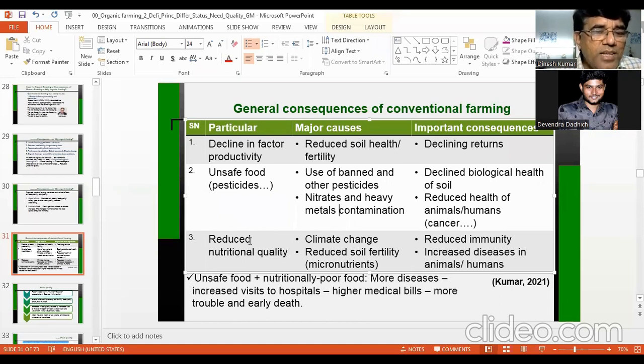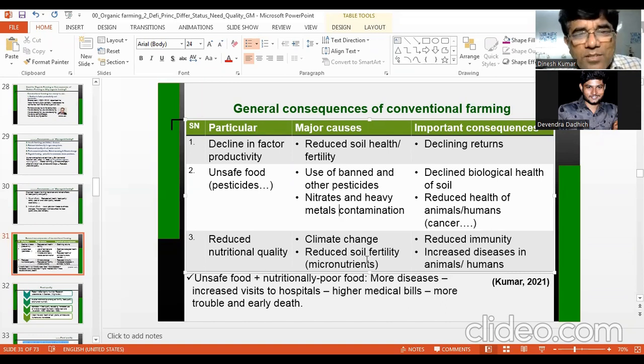So why is there a change in the nutritional quality? Because of climate change. I will show you later how this climate change is affecting the nutritional quality. And reduced soil fertility is also causing the reduction in nutritional quality. If your soil does not contain, say, sulfur, how will sulfur come to your plant?